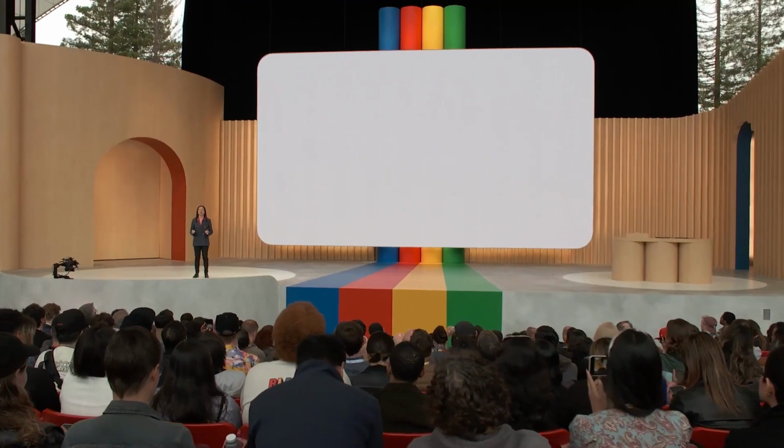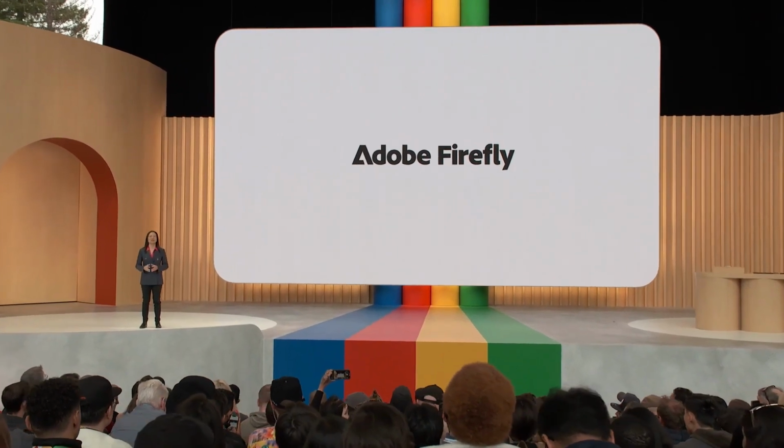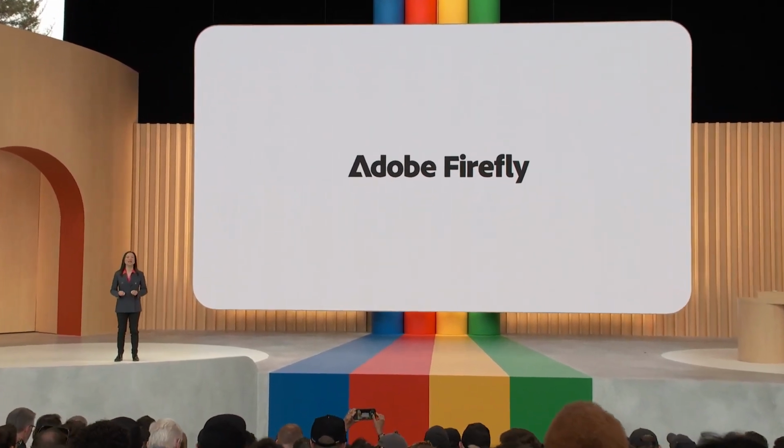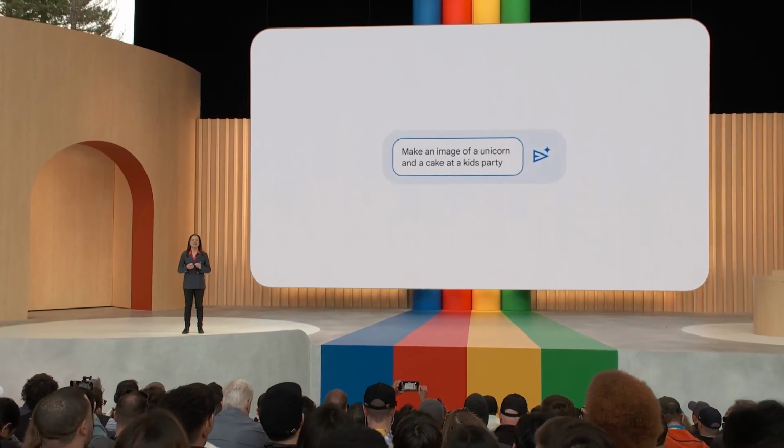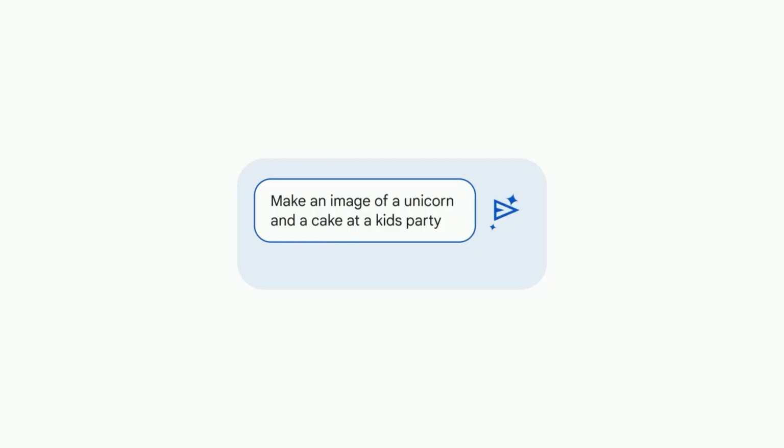With Adobe Firefly, you'll be able to generate completely new images from your imagination right in Bard. Now, let's say I'm planning a birthday party for my 7-year-old who loves unicorns. I want a fun image to send out with the invitations. Make an image of a unicorn and a cake at a kid's party.